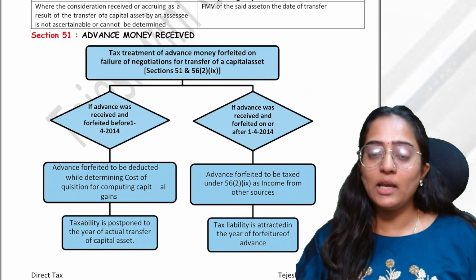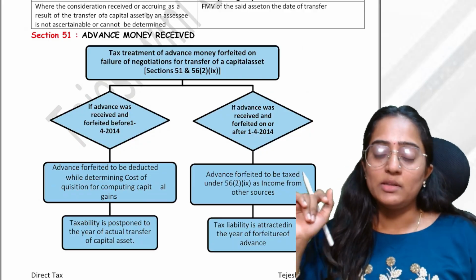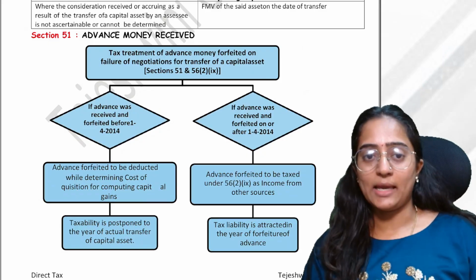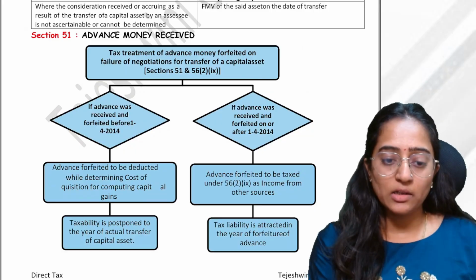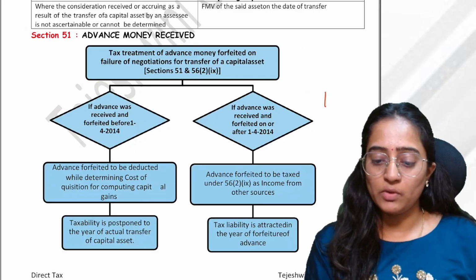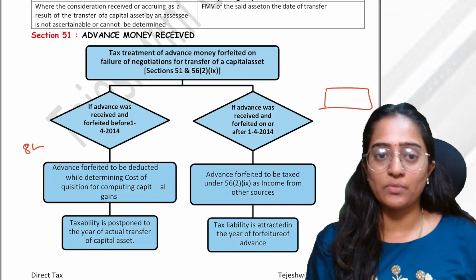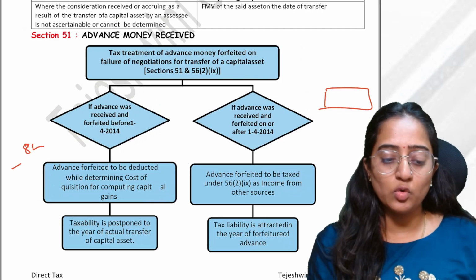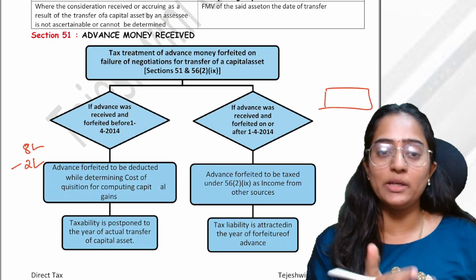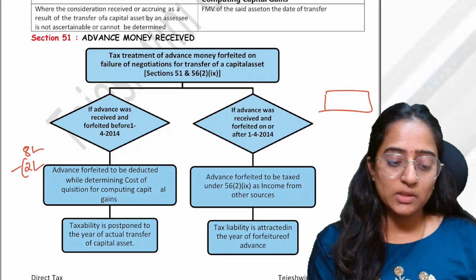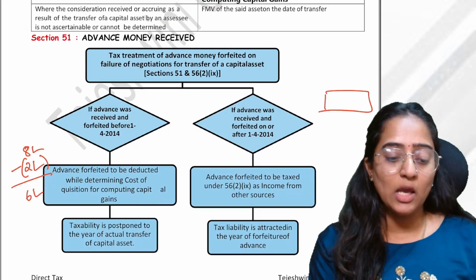The 2 lakh rupees, as per the income tax, if it happened before 1/4/2014, you should subtract from your cost of acquisition. For this property, let's consider you have paid your hard-earned money of 8 lakh. That fellow gave you 2 lakh rupees as advance, saying I would buy the property, take this 2 lakh as advance. Now, whatever advance you have received and forfeited would be subtracted from my cost of acquisition.